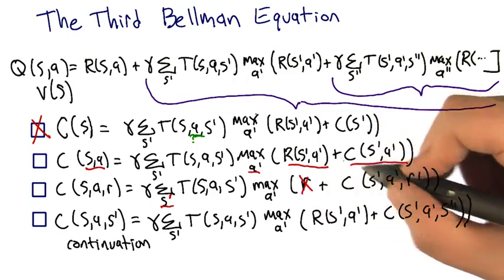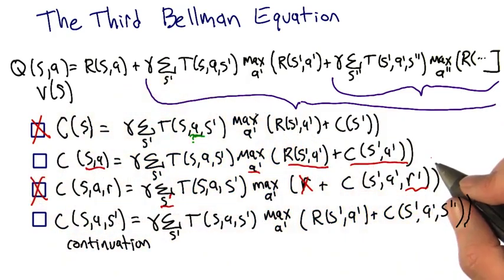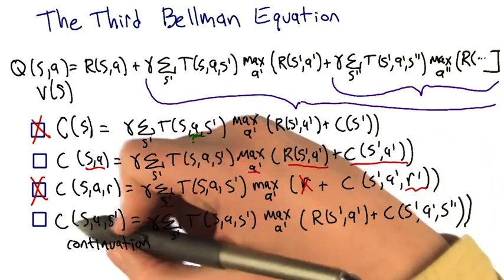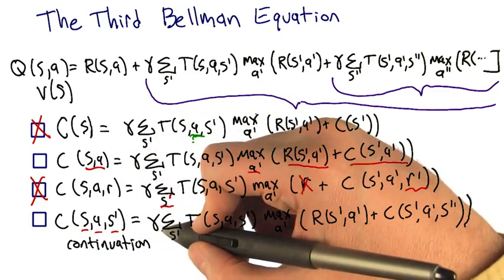Yeah, and also the next call requires the reward for the following state, which of course we don't know yet. So there's nothing to pass in here. So this just doesn't work. Right. Actually, you can use the same argument to eliminate the next one. So this is an interesting function. I want to know, I was in a state, took an action, and ended up in the next state. That seems like something you might want to keep track of.